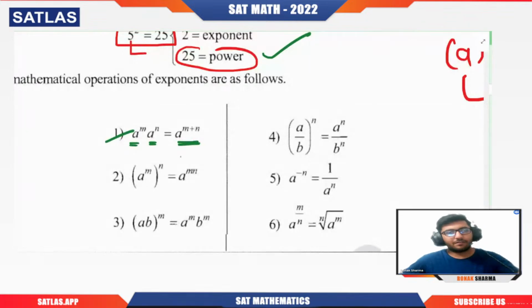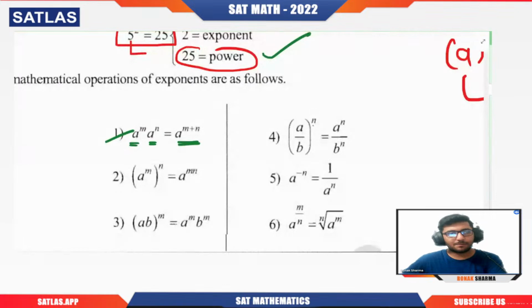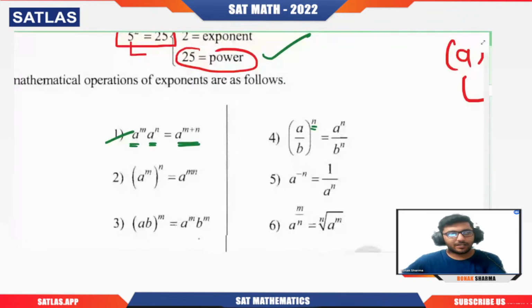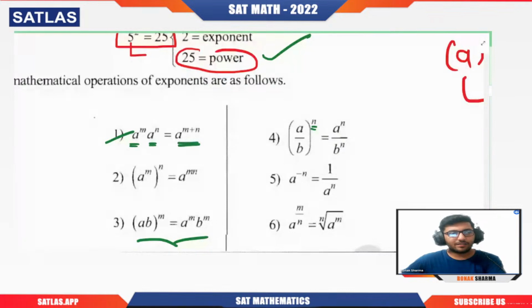Similarly, when we have division, that is (a by b) raised to power n, then this power gets distributed: a power n by b power n. The same way it gets distributed in multiplication, like (ab) power m is a power m into b power m. This is very important. This is also very important.